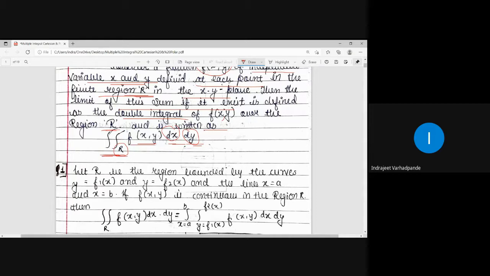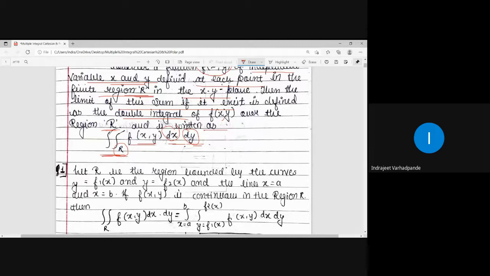So I need to integrate with respect to what? We will be integrating with respect to both the variables. But again a question arises: with respect to which variable is it to be integrated first, and secondly with respect to which other variable, for the evaluation of this double integral.